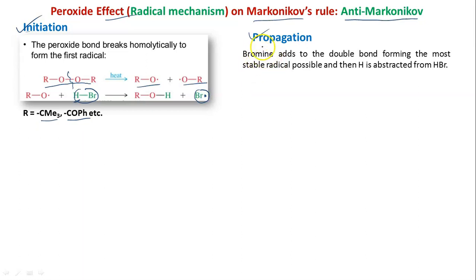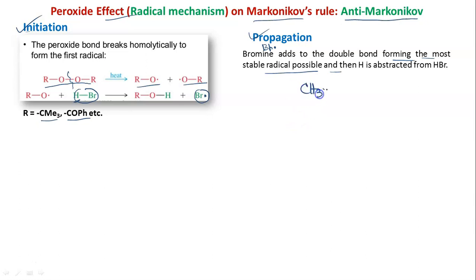So this bromine dot will add to the double bond, forming the most stable radical that is possible. In the ionic mechanism, we have seen that in the first step H is added, carbocation formation is there, and then the negative part is added. But now it is completely different. Now bromine dot, we should not say it is a negative part, because negative part we can say only for ionic mechanism. Now it is Br dot that is adding first.